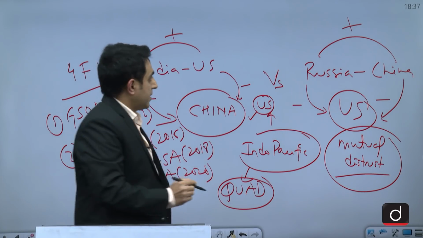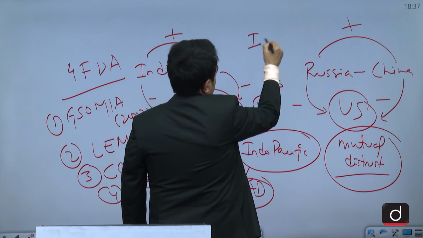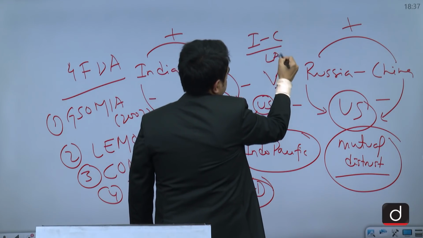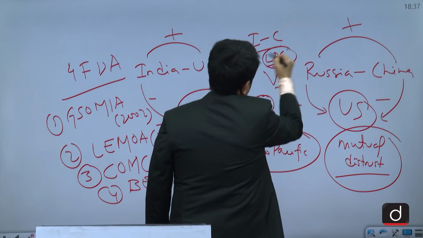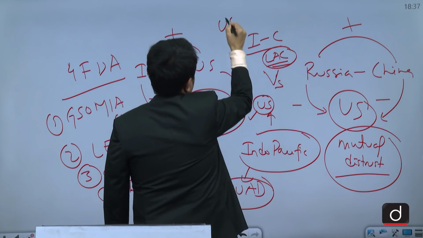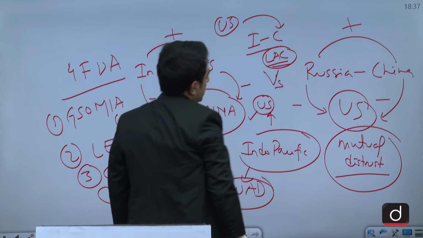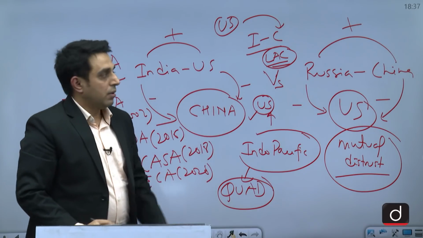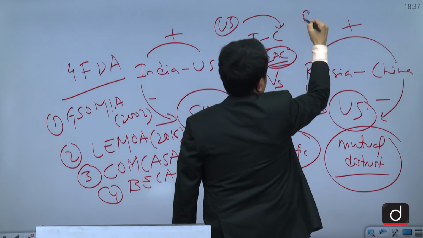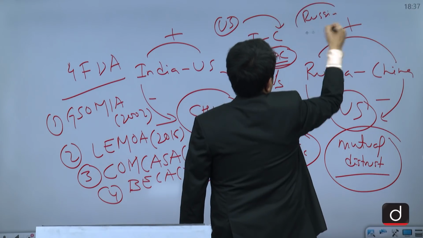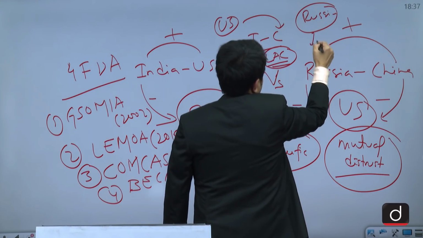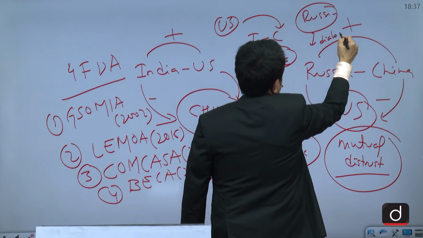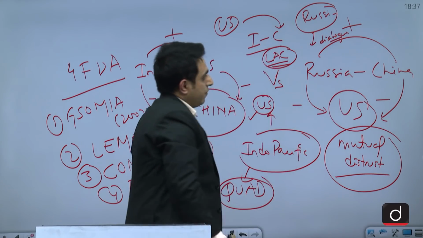And we can also cite this fact that when India and China were facing tensions in the LAC, the Line of Actual Control, the US was vocal against China's expansionism and China's aggression, whereas Russia only talked about having a dialogue between India and China. So it did not condemn China's aggressive behavior.